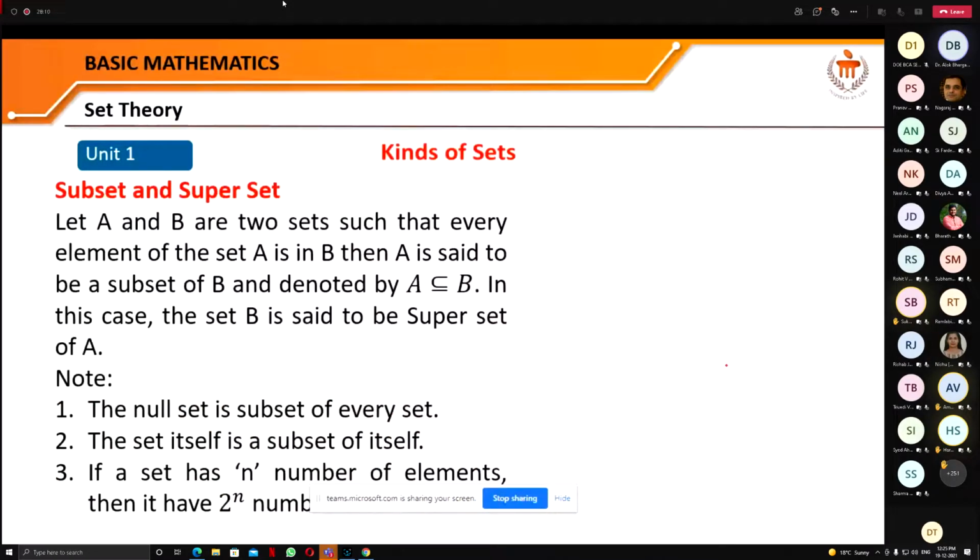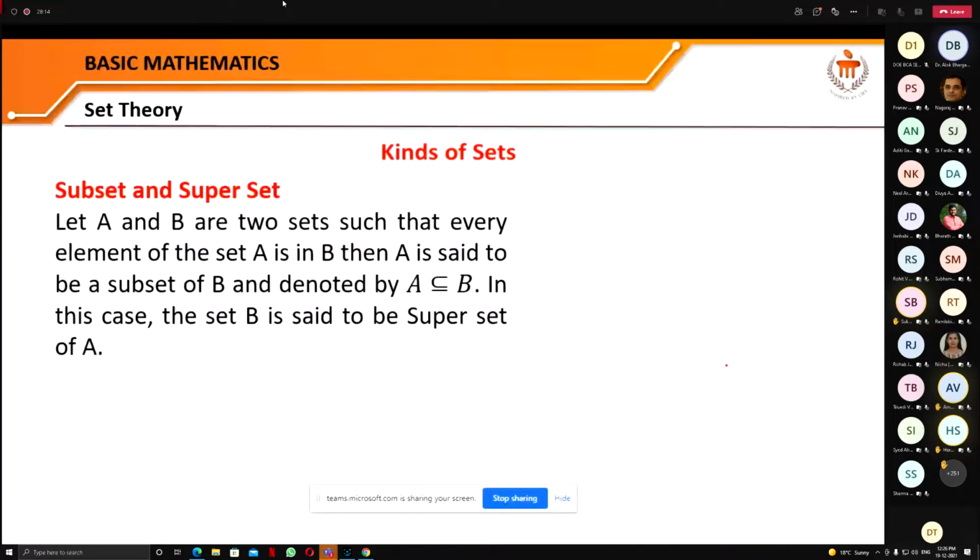The subset and the superset, what is it? If we see two sets, suppose A and B, and they are in such a way that every element of the set A is also in the set B, then A is said to be the subset of B, and we denote it by this, that A is a subset of B.